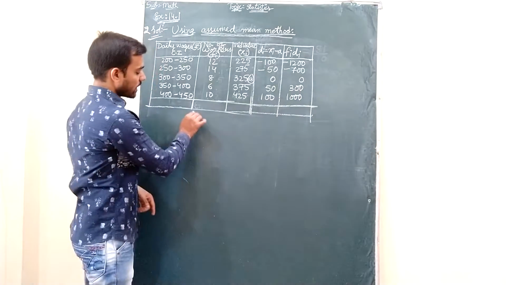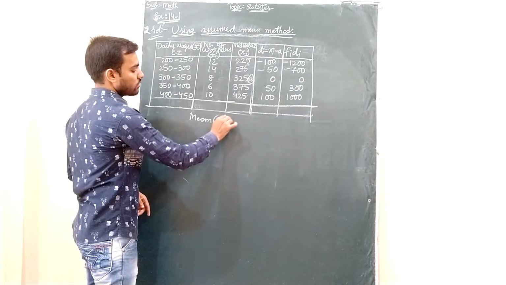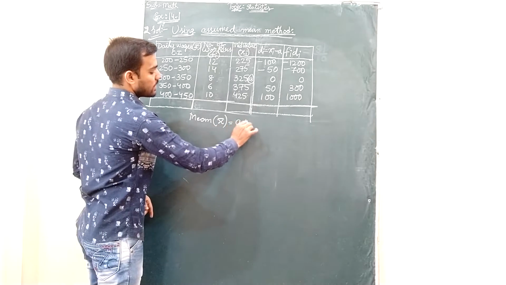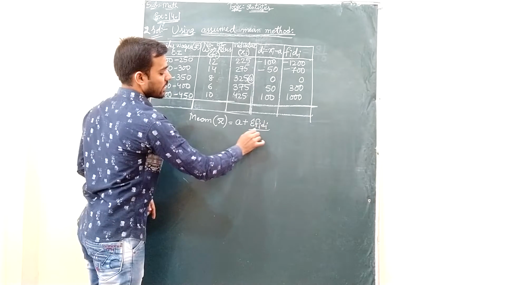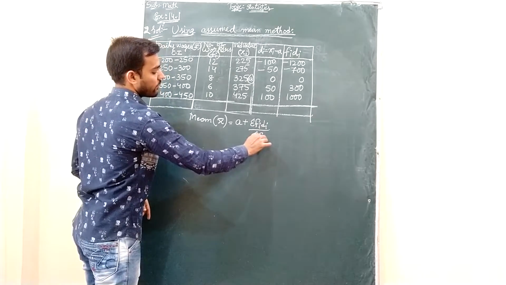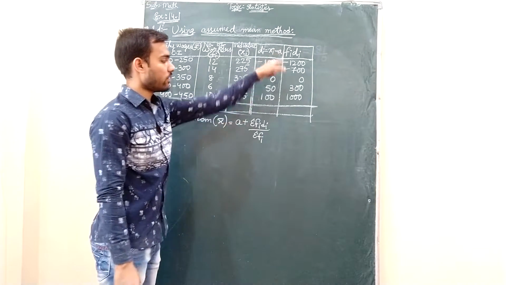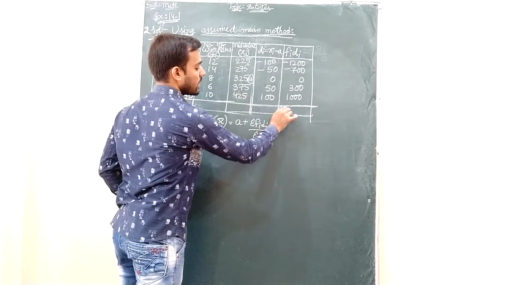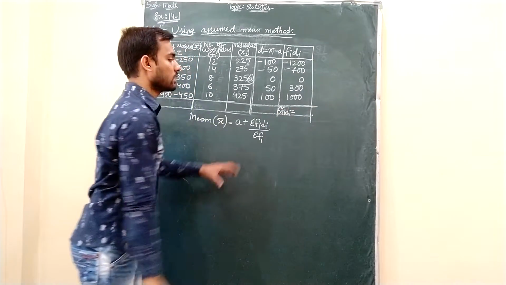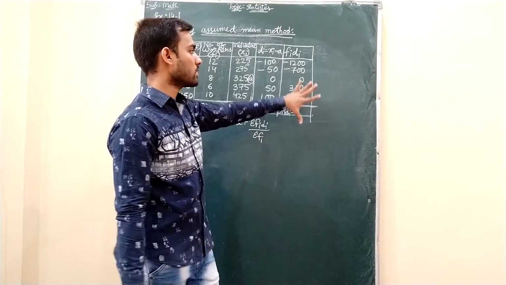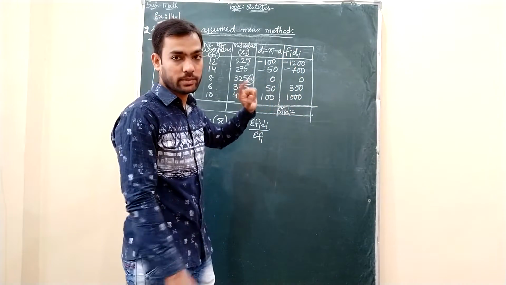Now, I will write the formula of mean in assumed mean method, that is a plus sigma fi di by sigma fi. A already I have 325. I need sigma fi di. So fi di total I have to do sigma fi di. So for this total, if you see there are the combination of negative and positive values. So I will do the total of this separately and this separately.